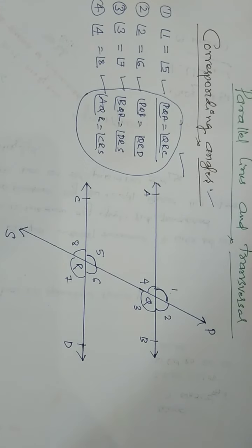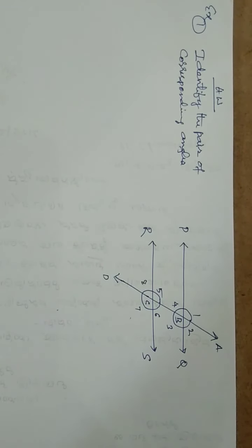Okay, now I am going to give a homework for you. You please do that homework to find out the corresponding angles. Yes, dear students, you can see a homework. Example 1. Identify the pair of corresponding angles in the figure.